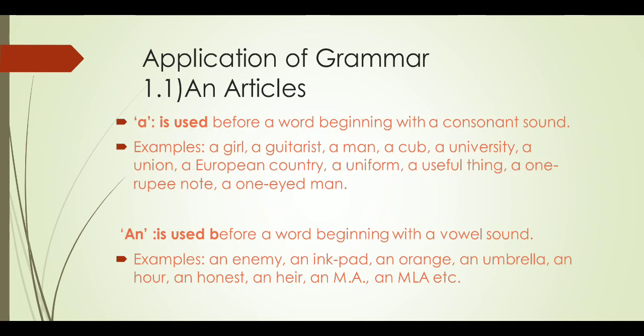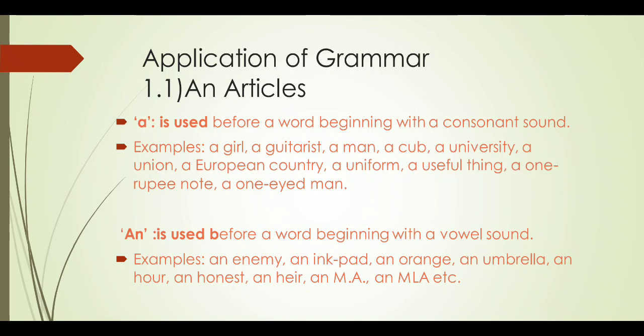An ink pad, an orange, an umbrella, an hour. We are not pronouncing the h in an hour. An honest, an air, an MA. MA starts with m, but the pronunciation begins with a vowel sound, that's why we write an MA. An LLB. Have you got it, guys?